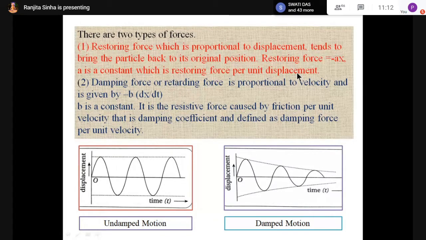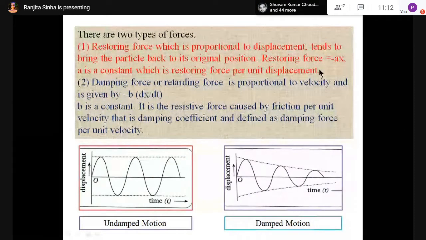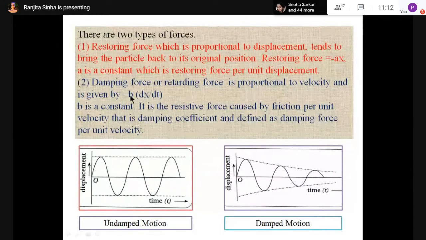And the second force is damping force or retarding force, that is proportional to velocity and is given by minus b into dx by dt. What is dx by dt? dx by dt is the velocity. And what is small b? Small b is a constant. So there are two types of forces. One is restoring force and the second one is damping force. So restoring force is minus ax and the damping force is minus b into dx by dt, where dx by dt is the velocity and b is a constant. And a is again a constant.